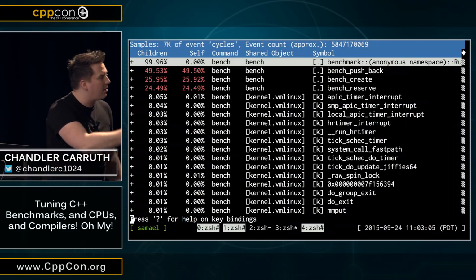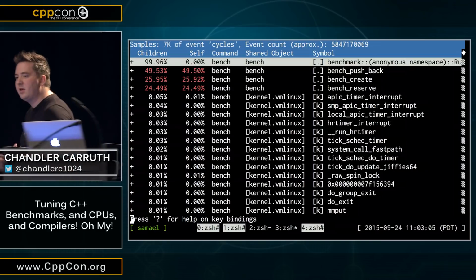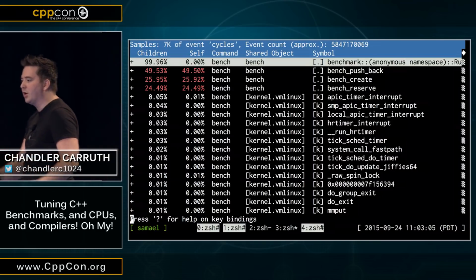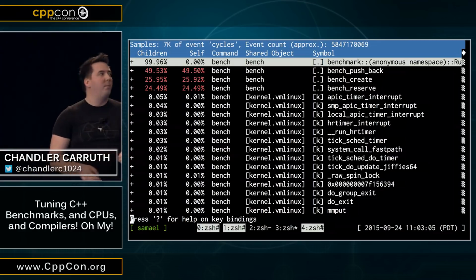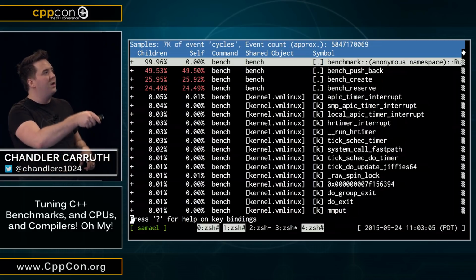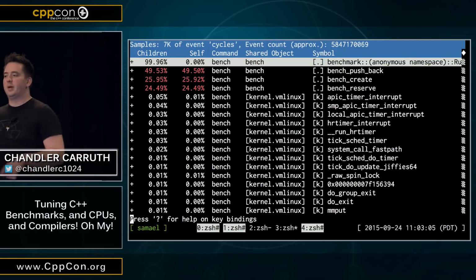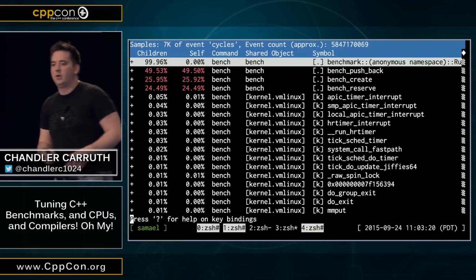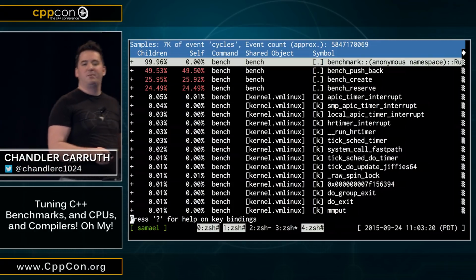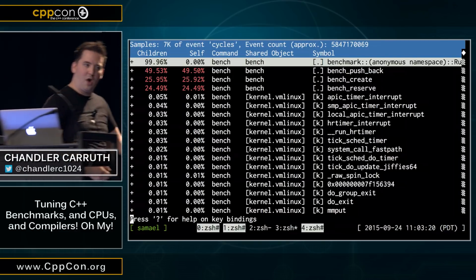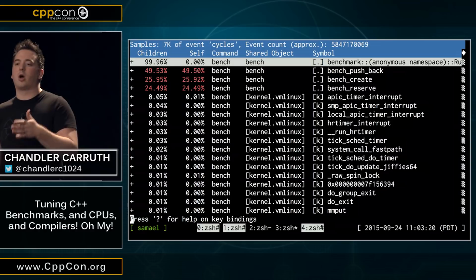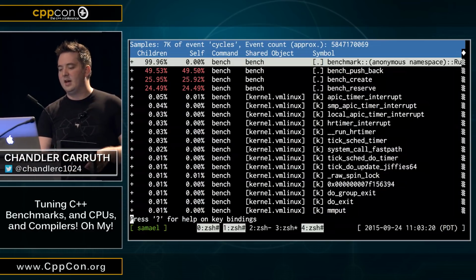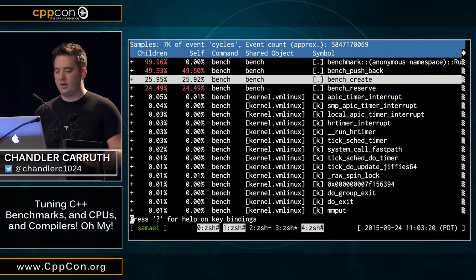So this self column tells you how many of the CPU cycles that this program took were spent inside that exact function, right? But then the children column tells you how many cycles were spent somewhere below. And so we can see that the entire program is spent running benchmarks, unsurprisingly. And none of the actual program was spent in the benchmark harness. It was all spent in our benchmarks. This is starting to get us context.